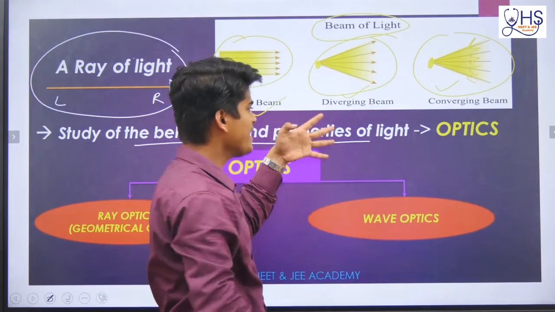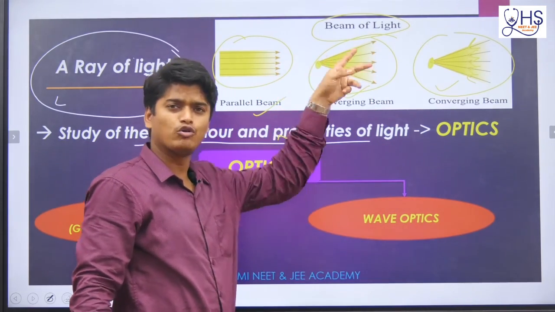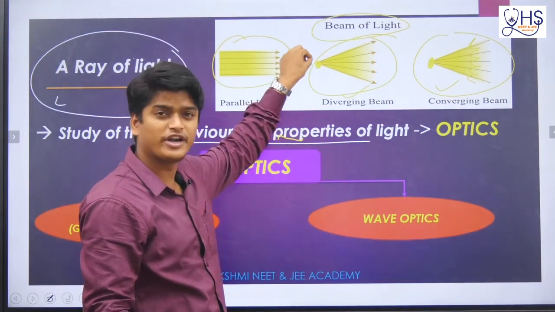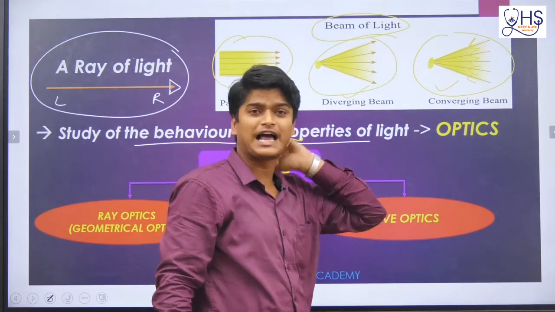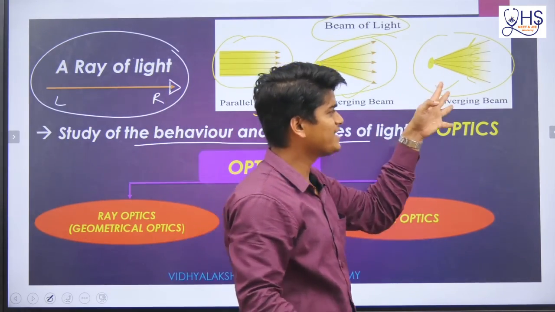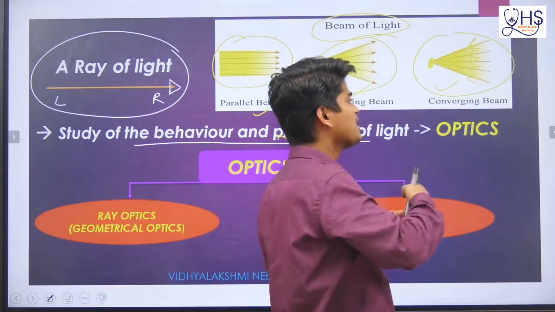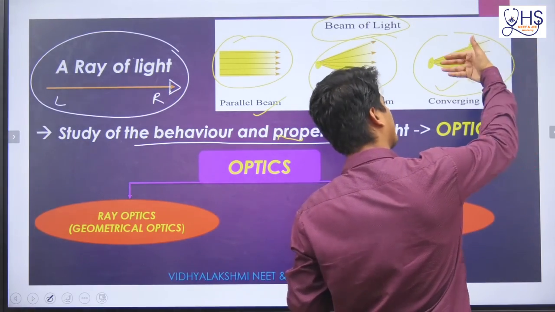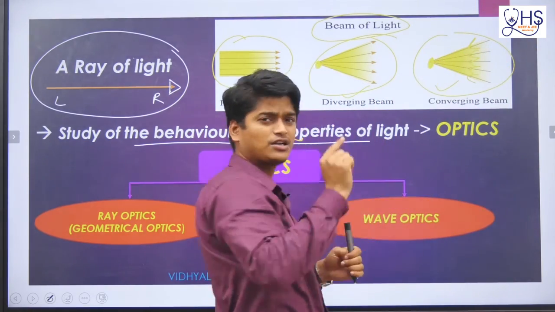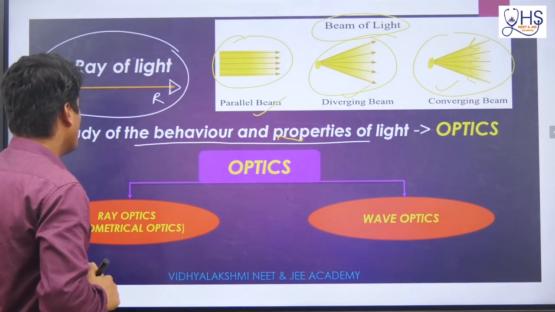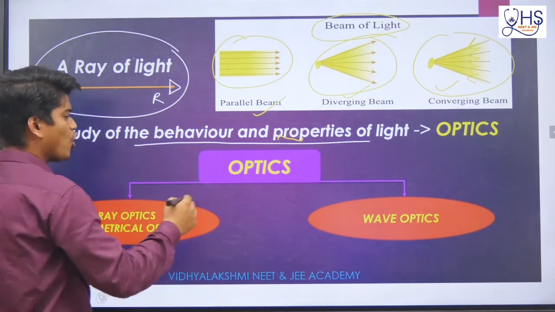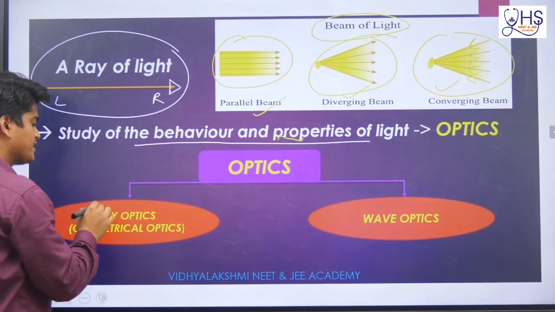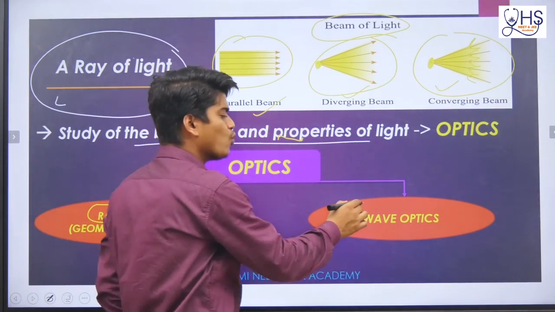If light rays are diverging or coming out from a point-like structure, then you can tell it is a diverging beam. If many light rays are coming towards a point, then it is called a converging beam. Now second thing, remember: optics you basically divide as ray optics and wave optics.